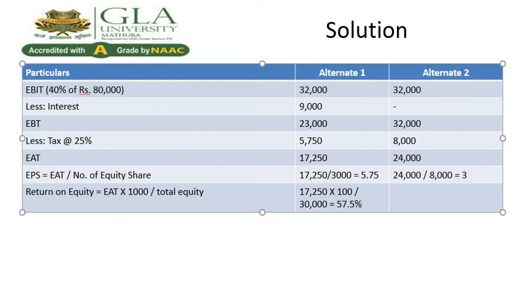In the second alternative, 24,000 into 100 divided by 80,000, total value of the firm, equal to 30%.